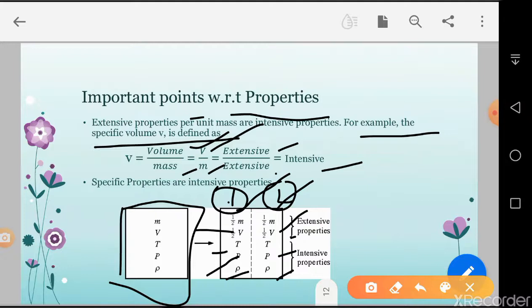So the halved properties are extensive properties, and the properties that do not halve are intensive properties. This is a very good example to understand that.